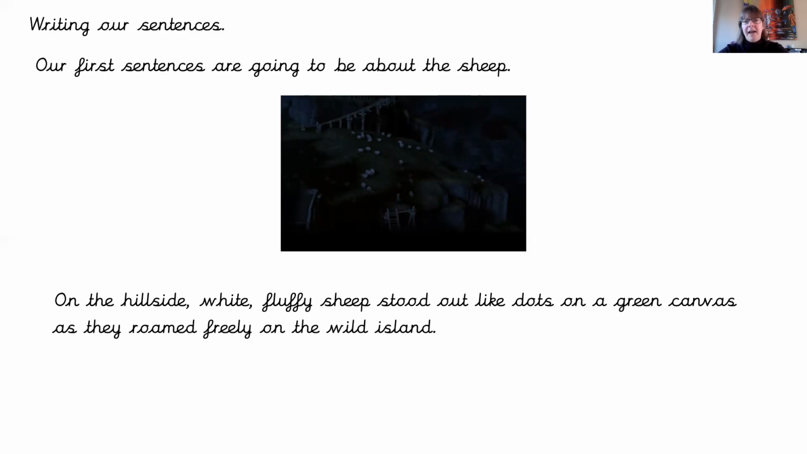And I could have stopped there. I could have put a full stop, but I thought actually I could add a little bit more information. And I could do that by making this a complex sentence. So I used the subordinating conjunction as they roamed freely on the wild island. So they roamed freely on the wild island doesn't really tell me too much, but it gives me a little bit more information about how they were going and what they were doing. So that is a complex sentence.